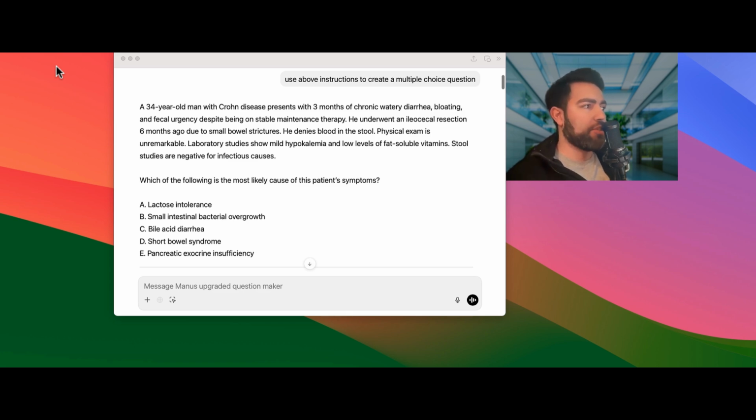So the first question is: a 34-year-old man with Crohn's disease presents with a 3-month history of chronic watery diarrhea, bloating, and fecal urgency despite being on stable maintenance therapy. He underwent an ileocecal resection 6 months ago due to small bowel strictures. He denies blood in the stool. Physical exam is unremarkable, and the labs show mild hypokalemia and low levels of fat-soluble vitamins. Stool studies are negative for infectious causes. Which of the following is the most likely cause of this patient's symptoms?